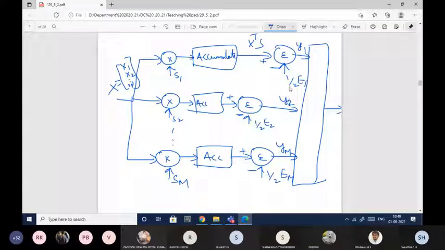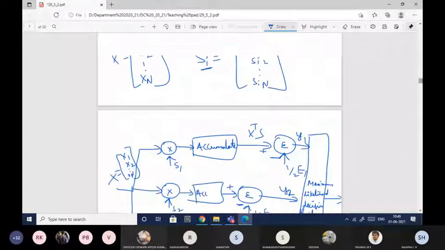So here what I'll do, the maximum likelihood decision rule to select the target.